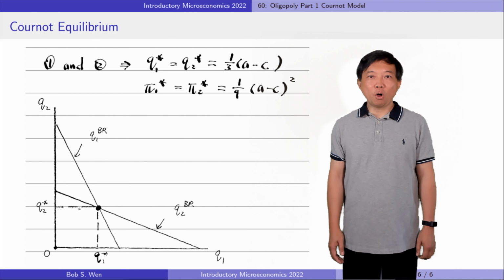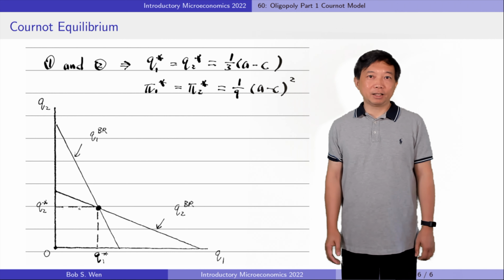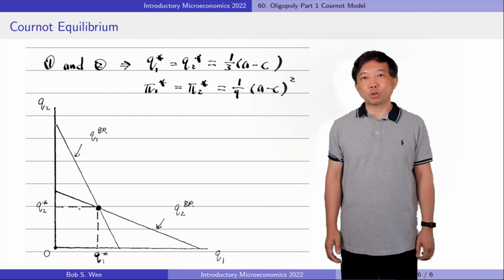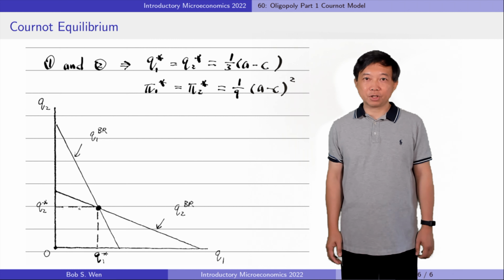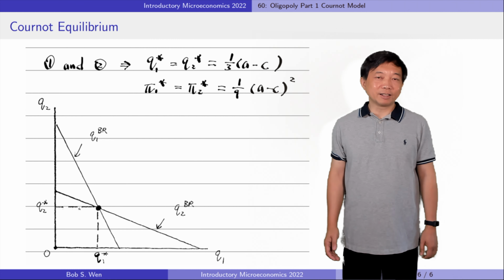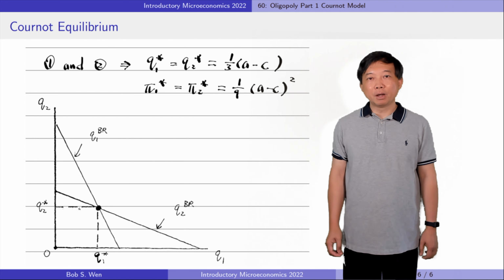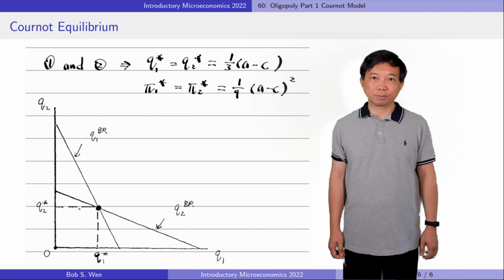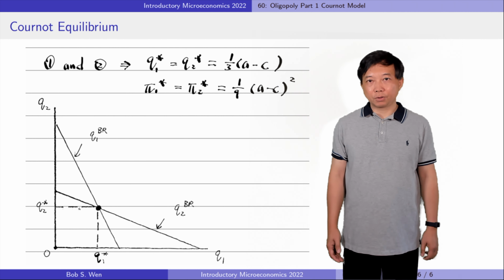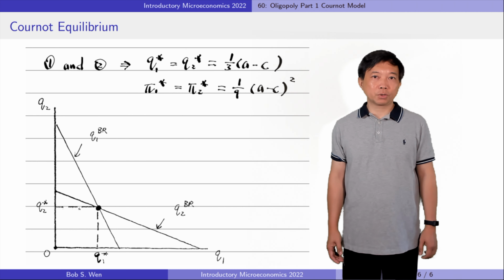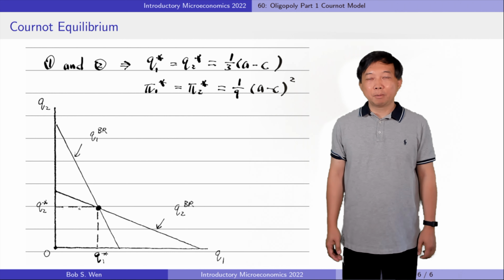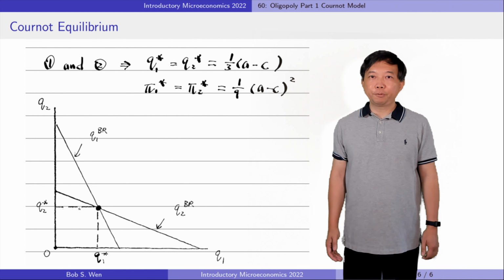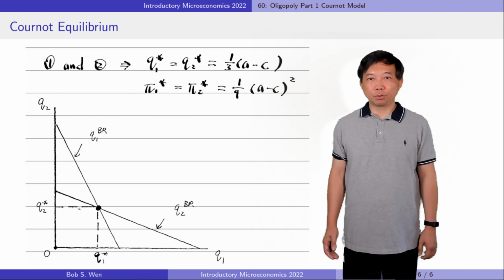Any pair of quantities other than the intersection of the best response functions is not a Cournot equilibrium because only the points on the best response curves represent the firm's profit maximizing choice. The quantity choice, Q1 star and Q2 star, are a mutual best response. No firm has an incentive to deviate from it.